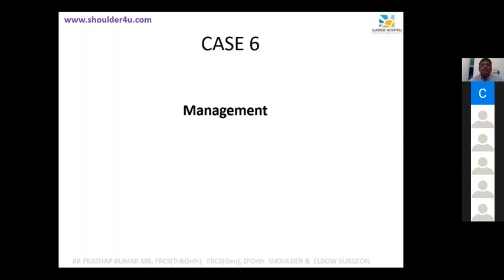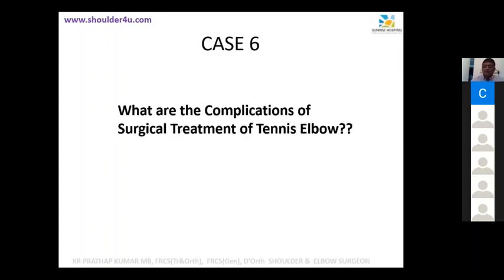Or some people use PRP. Some people don't agree with that, but these are all in the literature. So non-operative management, and you have operative management. In operative management, you will release it, with a small incision or arthroscopically.